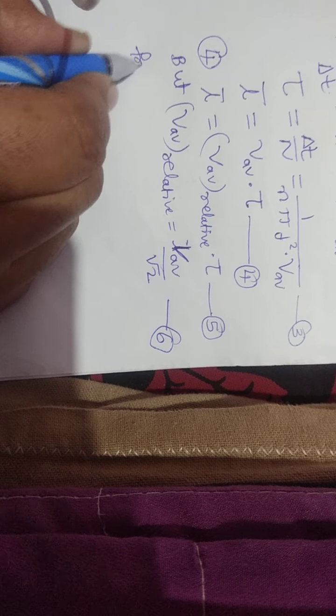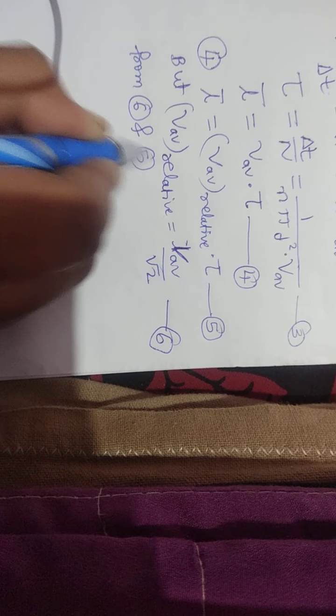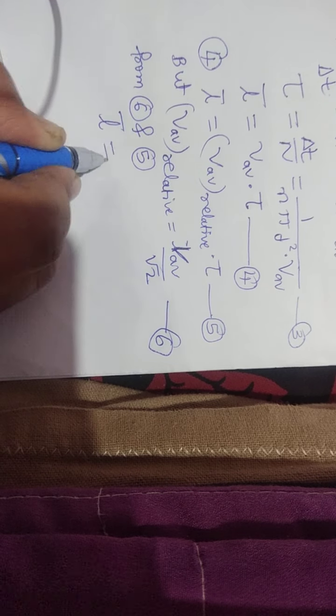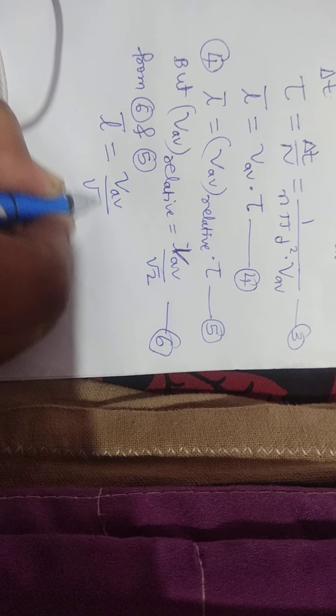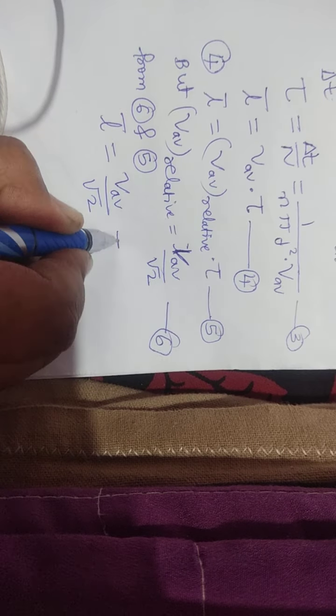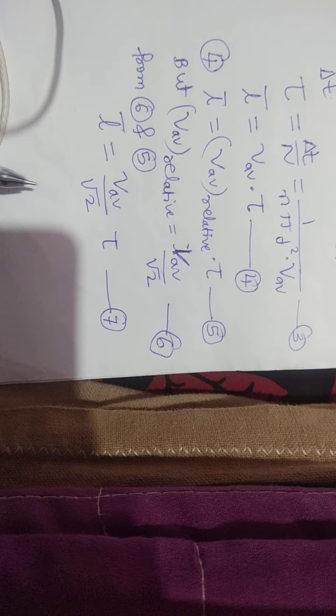From equations 6 and 5, what is the L bar value? L bar is equal to VAV divided by root 2 into tau. You write this as equation number 7.